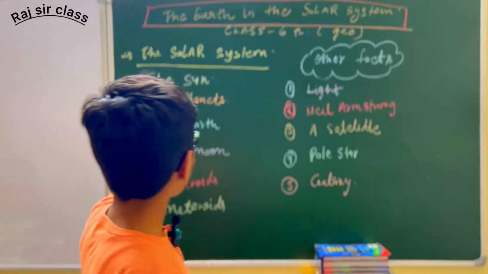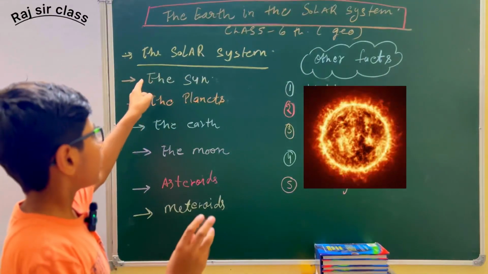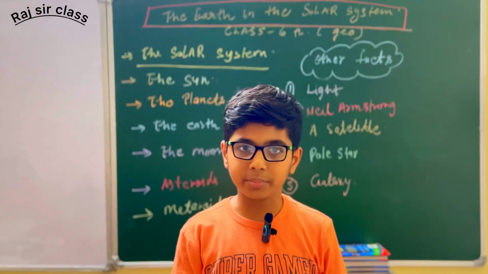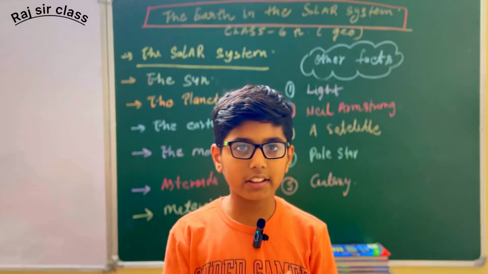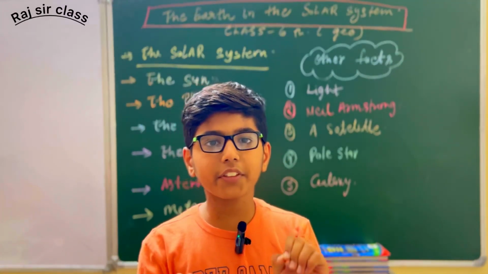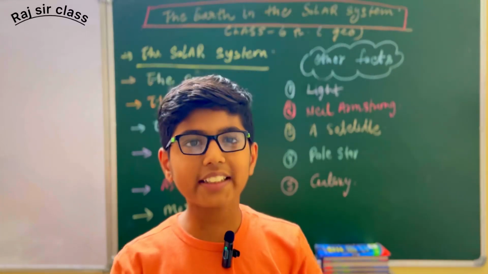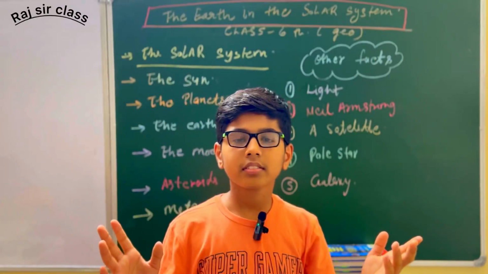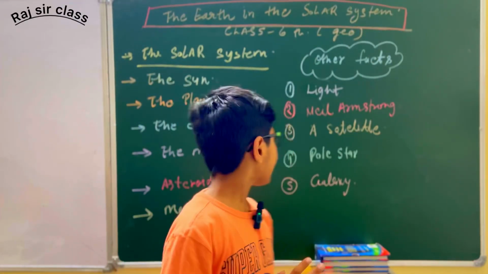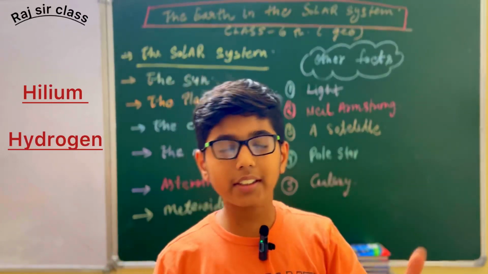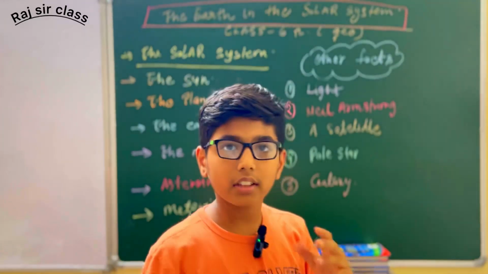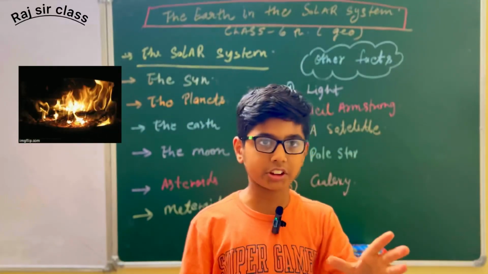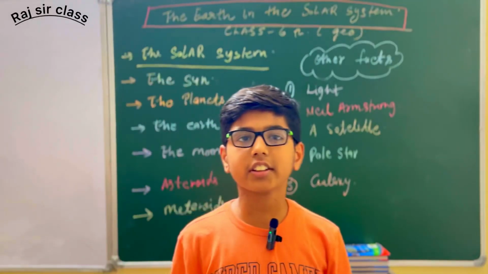So the second topic of the solar system is the Sun. The Sun is the main star of our solar system. It is held in the center and maintains the gravity for our planets and other celestial objects. The Sun is made up of hydrogen and helium, and it has a temperature of 5545 degrees Celsius. So we can understand it is very hot.